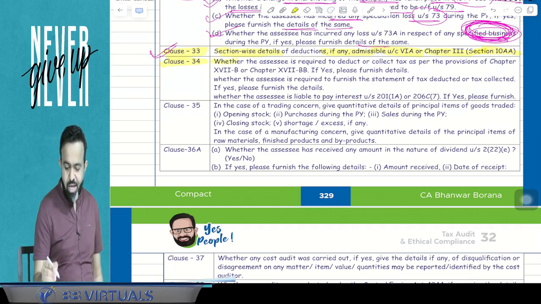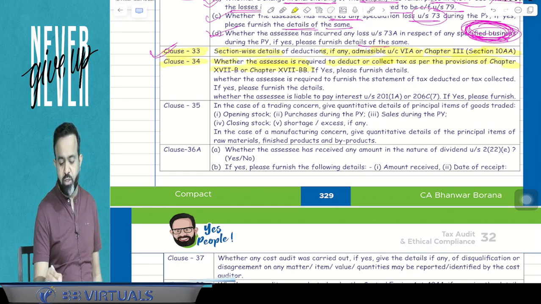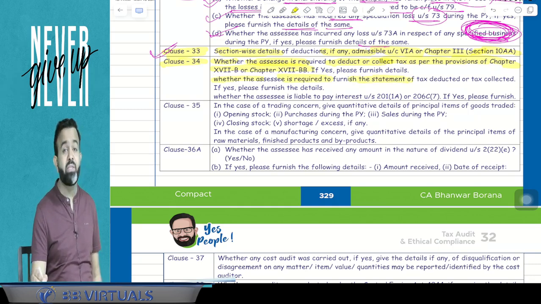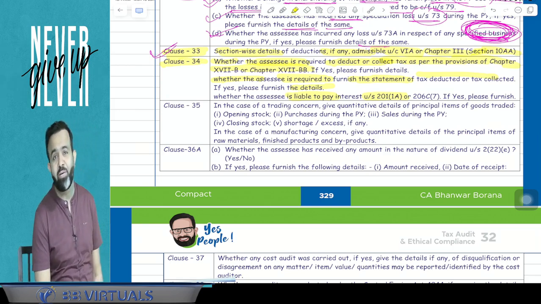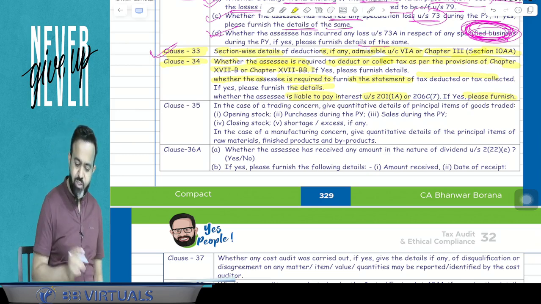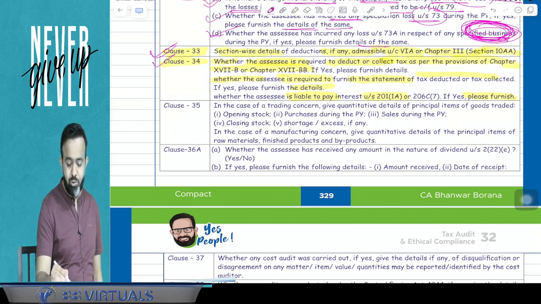So here, whether the assessee is required to deduct or collect the tax as per the provision of so and so chapter, that is TDS, TCS. If yes, then please furnish the detail. Whether the assessee is required to furnish the statement, means return, of TDS, TCS or not. If yes, then please furnish the detail. Whether the assessee is liable to pay the interest under section 201(1A), for late deduction or late payment of TDS. If yes, then please furnish the detail also. So this clause 34 is related to TDS, TCS.